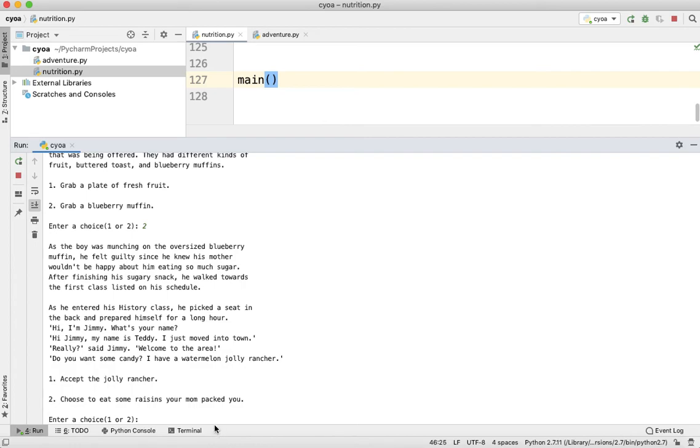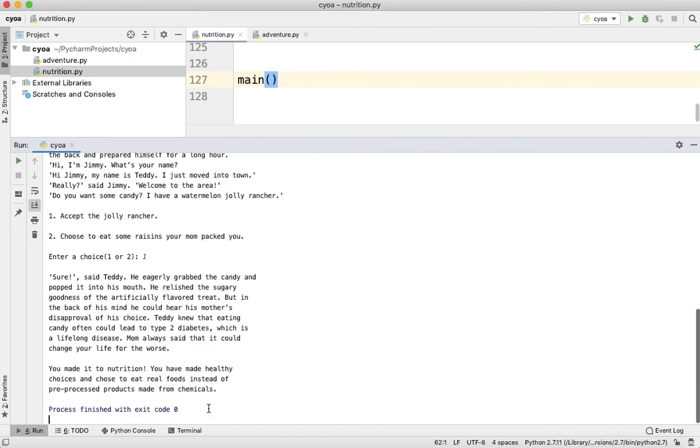Now I'm going to accept the Jolly Rancher instead of choosing to eat raisins that my mom packed for me. "Sure," said Teddy. He eagerly grabbed the candy and popped it in his mouth. He relished the sugary goodness of the artificially flavored treat. But in the back of his mind, he could hear his mother's disapproval of his choice. Teddy knew that eating candy could often lead to type 2 diabetes, which is a lifelong disease. Mom always said that it could change your life for the worse.